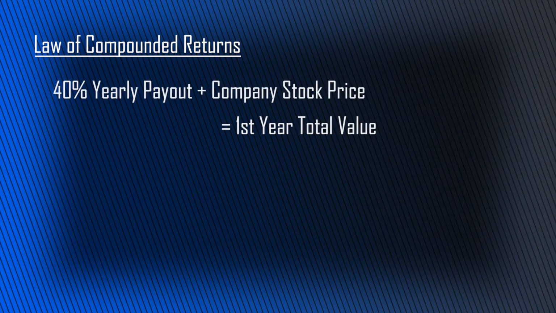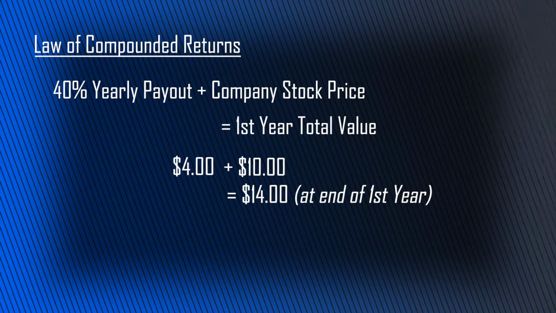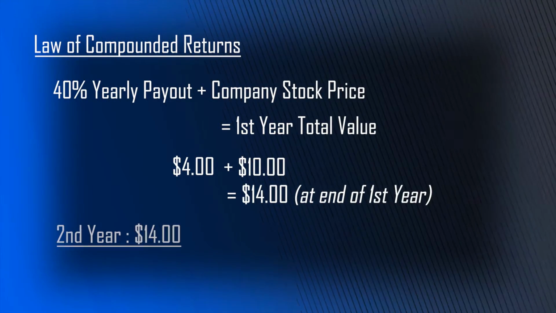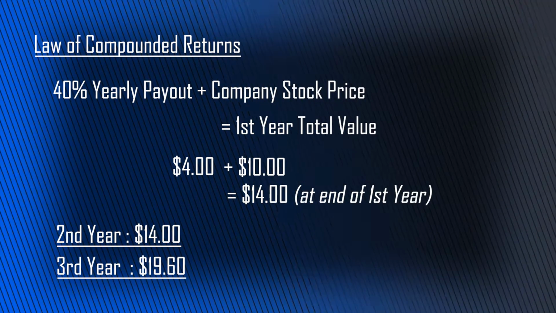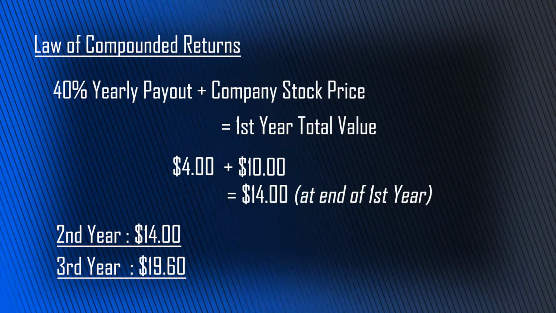Now let's add another layer, because this company isn't doing the smart thing if it can grow itself and it just lets the earnings sit there and do nothing, or if it pays it out. A growing company that's smart and more profitable is actually investing that profit back into itself, and that means it's compounding those returns. If you know the power of compounding, let's look at the law of compounding returns just in case you don't. If you start with a company's stock that's currently at $10 and earn 40%, you have $14 in value going into year 2, and then earns 40% again. That's 40% of 14. That's $19.60 in value going into year 3.